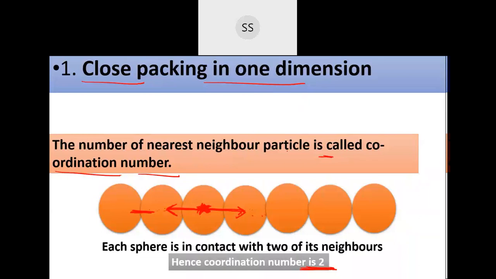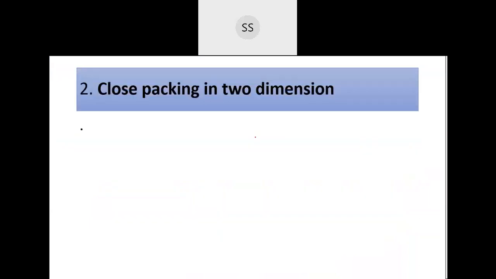Let us go for the next one, that is close packing in 2 dimensions. You are going to make use of 2 axes now to arrange the particles. There are 2 ways you can arrange them. Close packing in 2 dimensions can be done in 2 different ways, so let's see what the 2 different ways are.